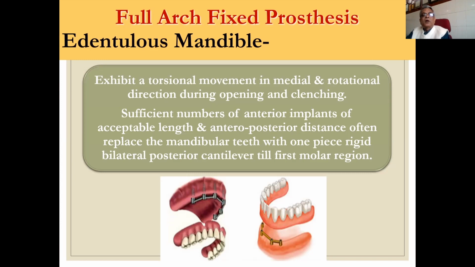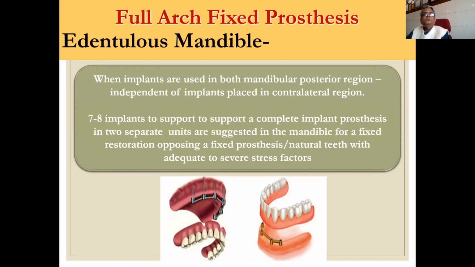Here we are using a bar to unite the different implants. For a full arch fixed prosthesis, 7 to 8 implants are needed to support a proper complete implant prosthesis, and 2 separate units are suggested in the mandible for a fixed restoration opposing a fixed prosthesis on natural teeth. Okay.